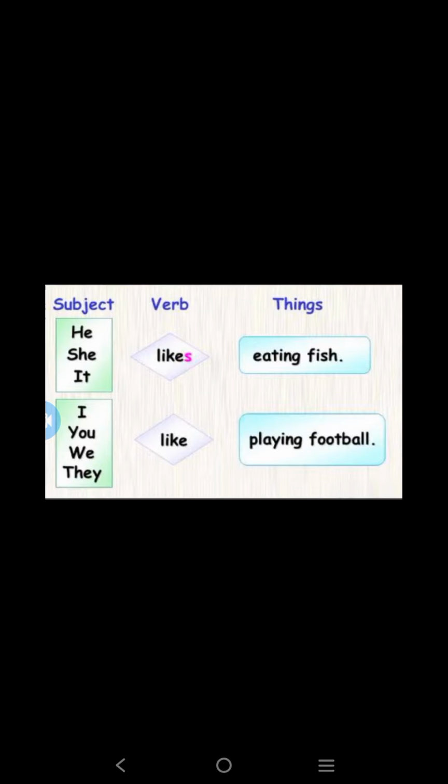So in present tense we use the base form of the verb, and sometimes we add s for singular nouns or pronouns. If the subject is third person and singular, we add s to the base form of the verb. Have you understood this? He likes eating fish. I like playing football. This is an example of present tense.